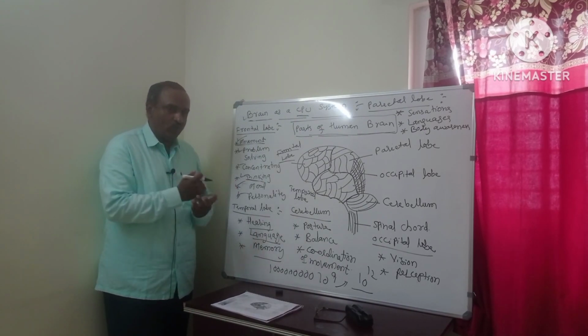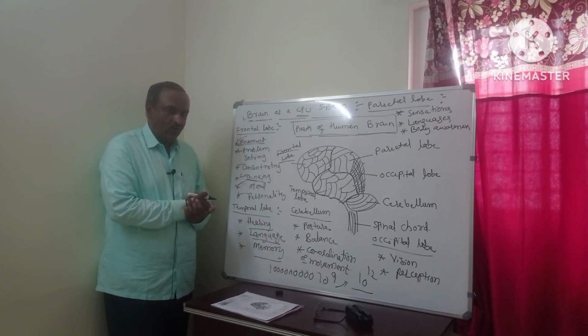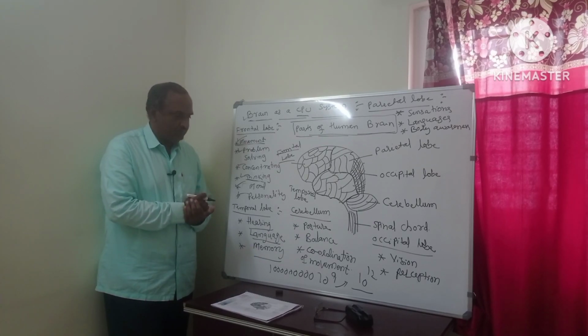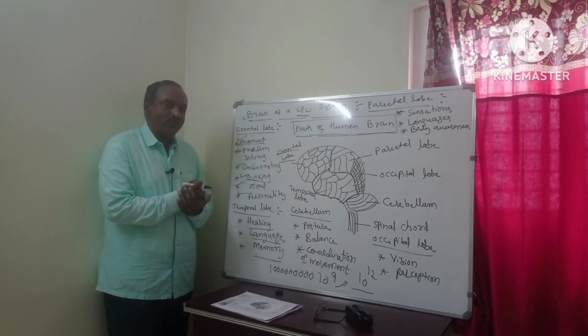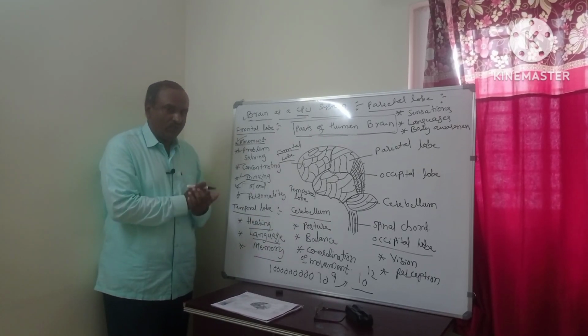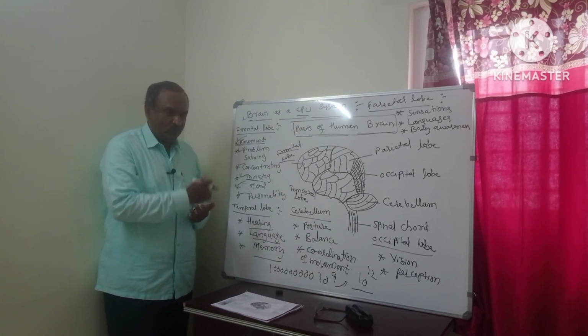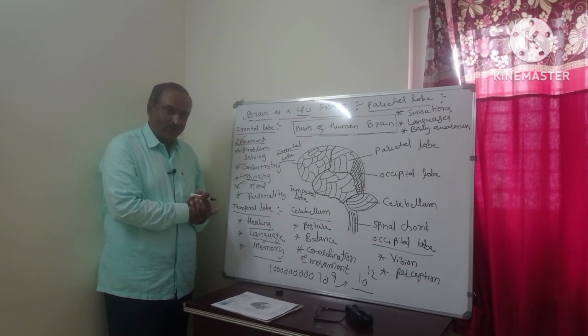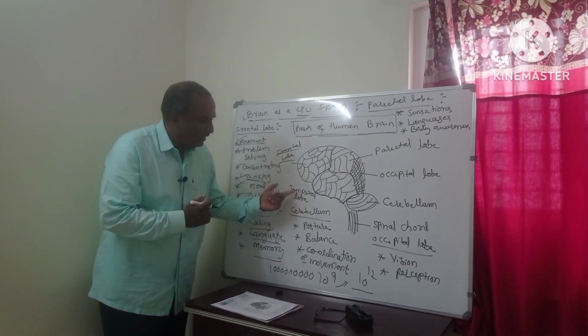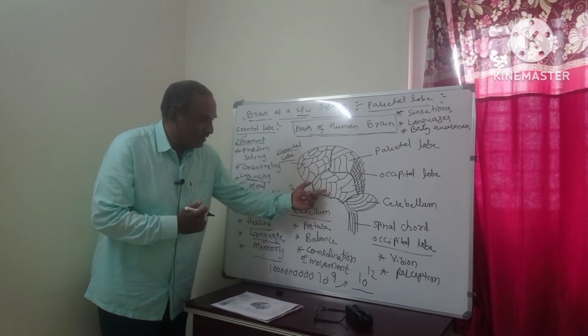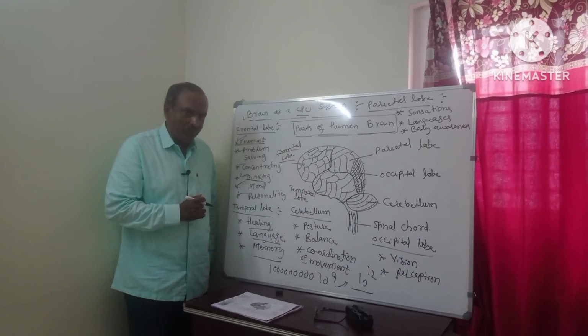You can store so many hundreds of files, hundreds of documents, so many audio, so many videos, movies, so much information in the memory of the hard disk. Like that here also, whatever memory is there is stored in the temporal lobe.